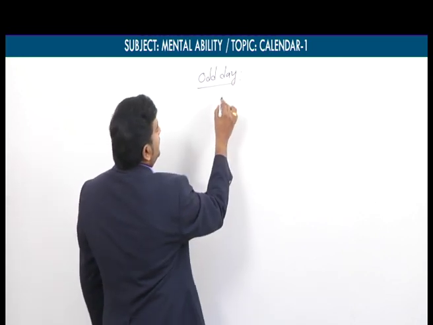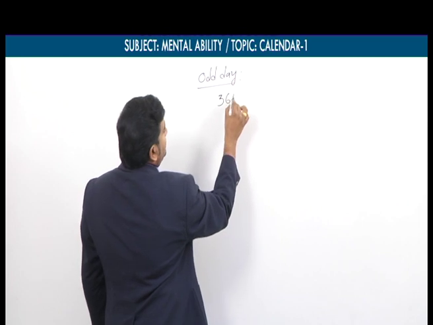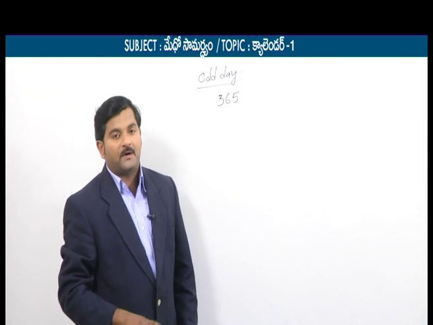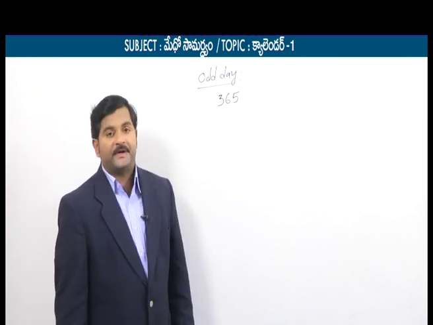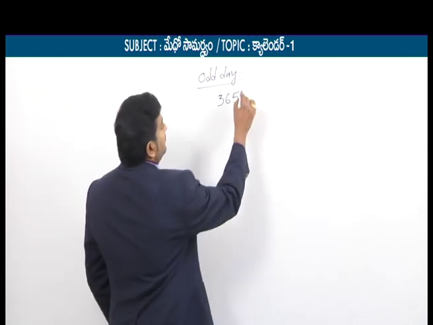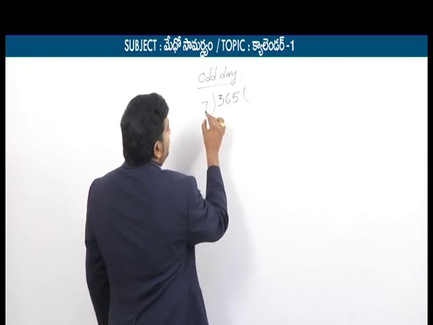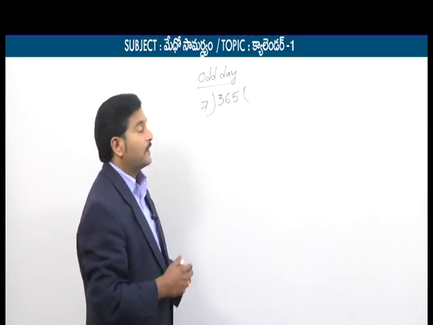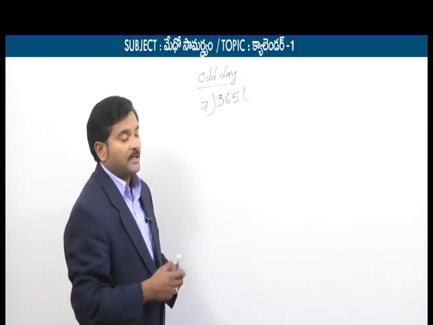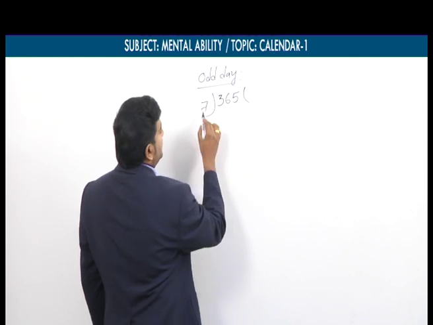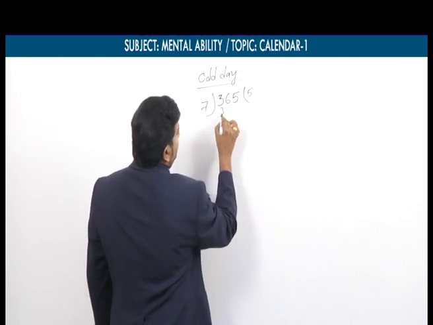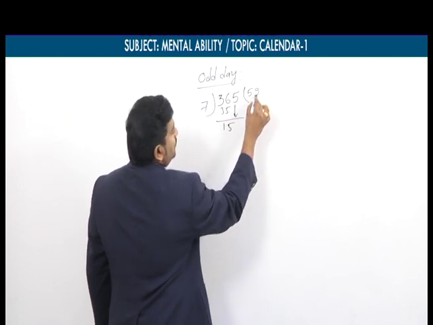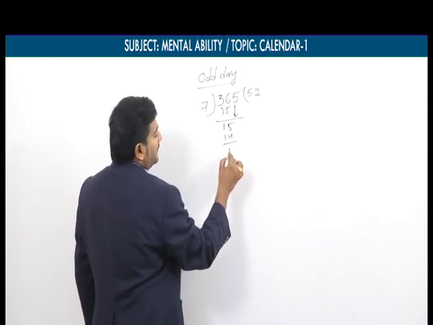సో ఫర్ ఎగ్జాంపుల్ విల్ టేక్ వన్ ఇయర్, లెట్స్ సే 365 days I am taking. I need to find out the number of odd days in this 365 days. So here 365 we need to divide with 7 and we will obtain some remainder. That remainder is said to be an odd day or simply extra day. దాన్ని అదనపు రోజుగా తీసుకున్నాం. If I simplify this, 7 5s are 35, 1 left, 1 means 15, 7 2s are 14, now my remainder is 1.